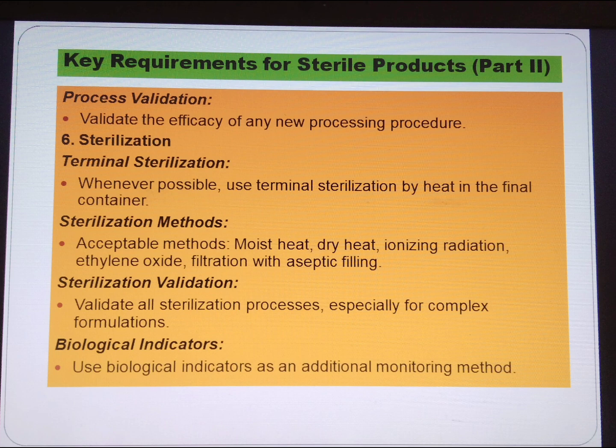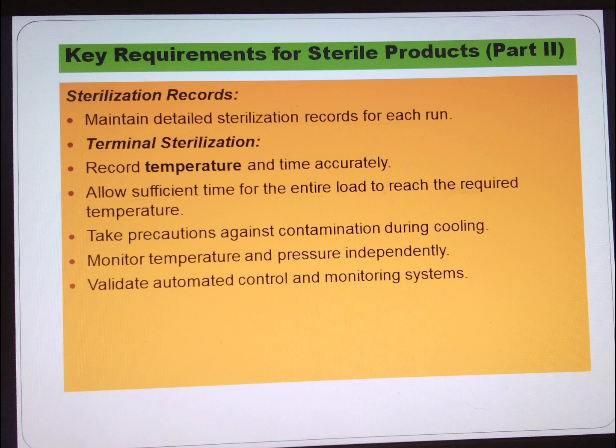Filtration and bioburden monitoring. Monitor bioburden before sterilization. Set a working limit for bioburden before sterilization. Sterile equipment handling: sterilize components, containers and equipment. Pass sterilized items into the clean area through double-ended sterilizers or other validated methods. Process validation: validate the efficacy of new processing procedures.